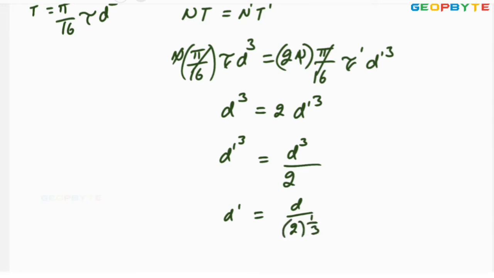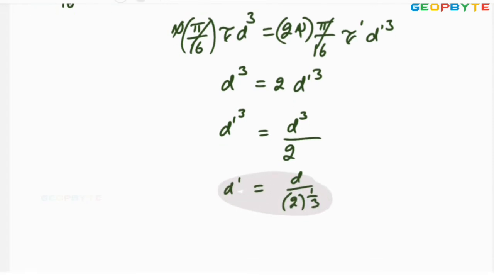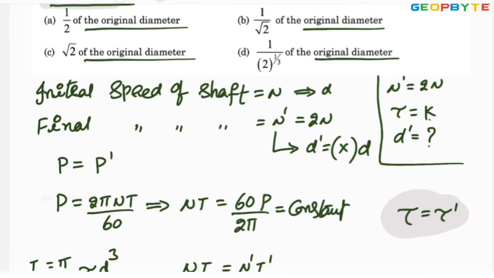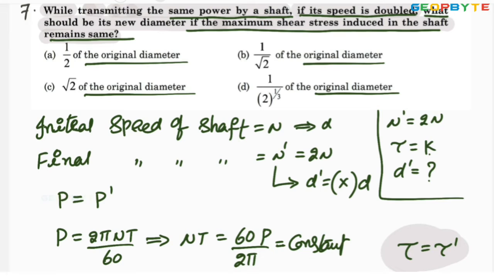So this is the answer. D dash equals d by 2 power 1 by 3. It is equal to 1 by the cube root of 2 into the original diameter d. That is the answer. Look at the options. Look at the last option: 1 by 2 power 1 by 3 times the original diameter. Therefore, option D is absolutely correct.